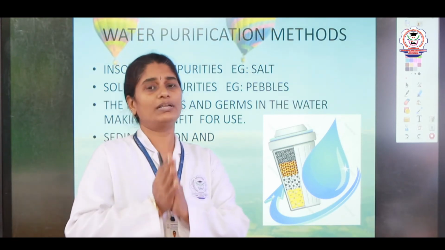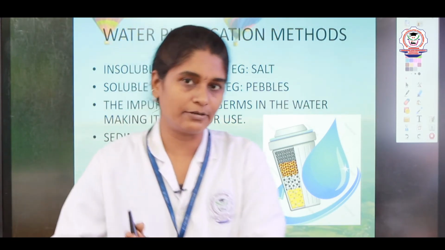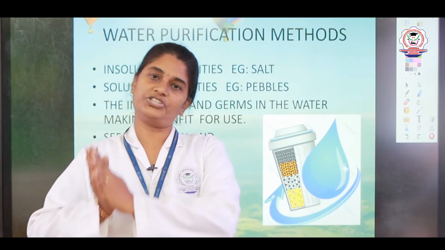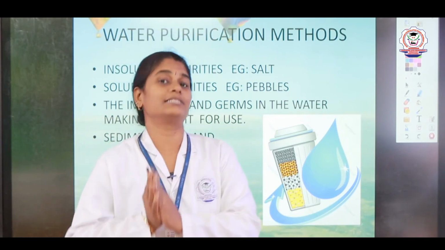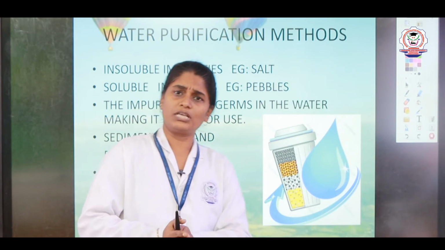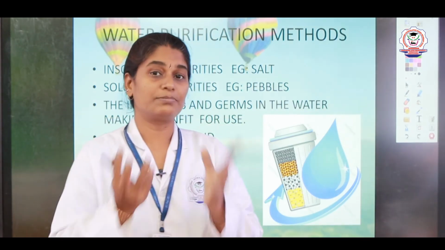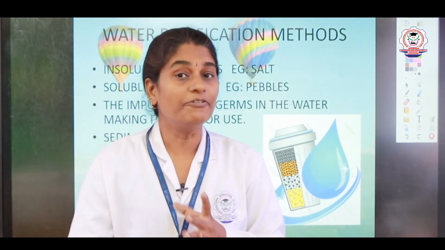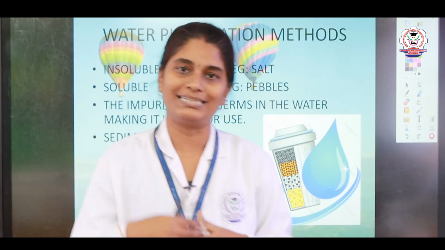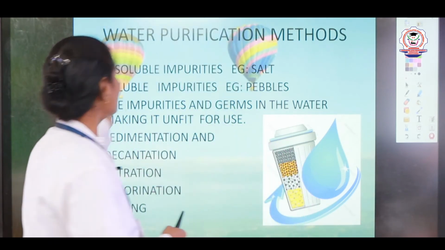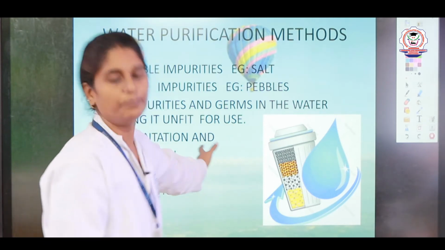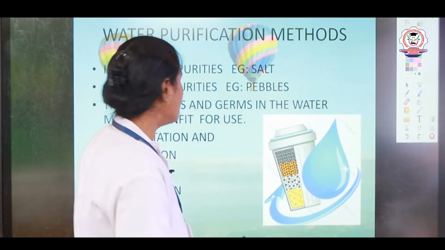So, if the water is pure, we are able to use it for drinking, cooking, washing and all. Suppose the water has impurities. What are impurities? Impurities are nothing but the substances that make water unfit for use. So, when the water contains impurities, we call it impure water.